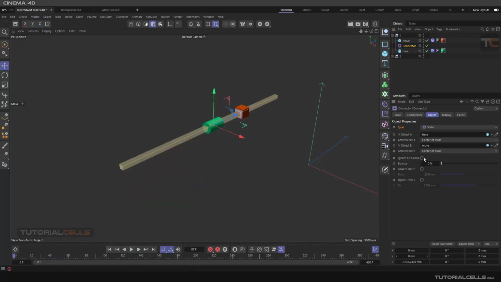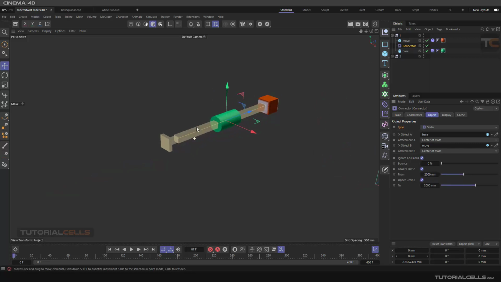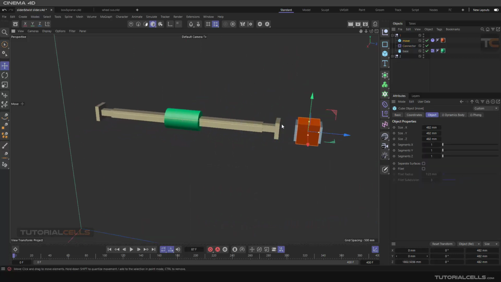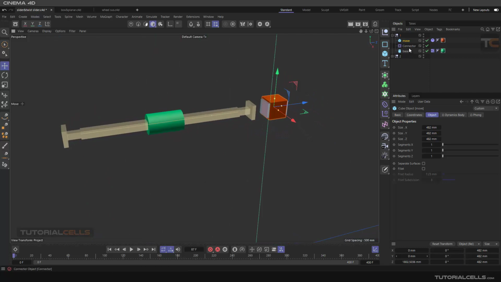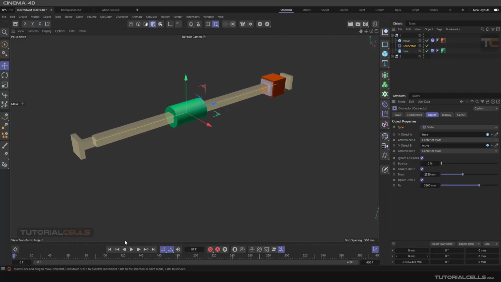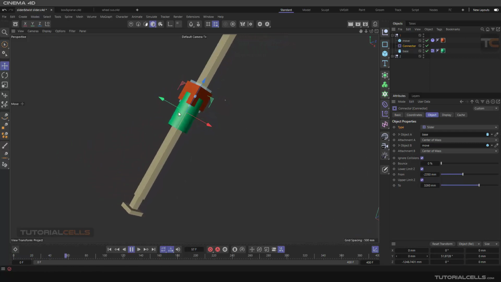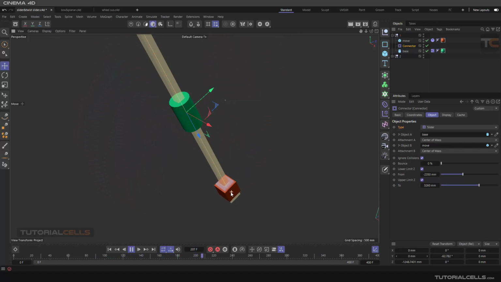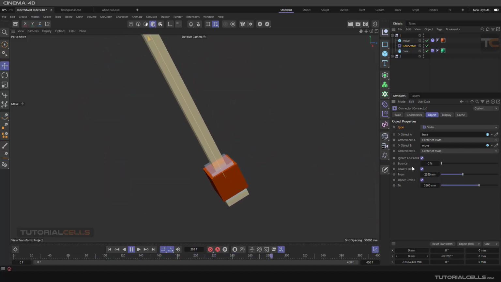Nice. See that? In this case, the lower limit Z and the upper limit Z are very important. If you activate both of them, as you can see, we have a limitation there. Be careful to bring the object inside that limitation, or change the limitation yourself here. As you can see, you can change the lower and upper limits. And as you can see, it goes through that shaft and stops here. And as you can see, this is a bounce.